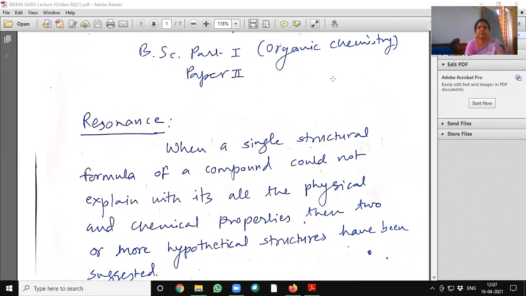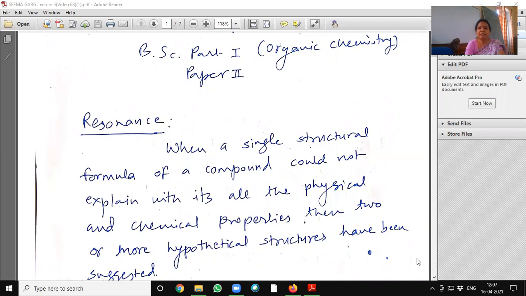In continuation of revision lectures for BSc Part 1, Organic Chemistry, Paper 2, Unit 1, today we will discuss resonance, tautomers, the difference between resonance and tautomers, and resonance energy.